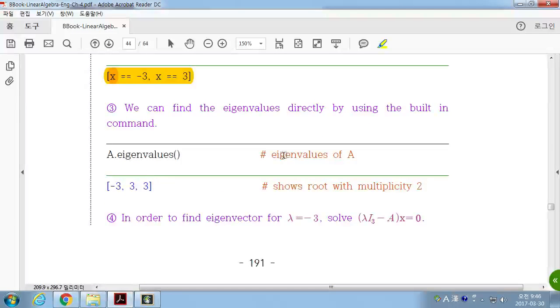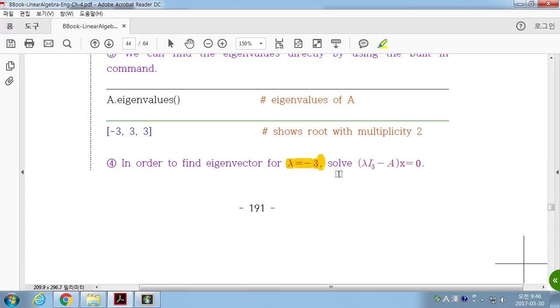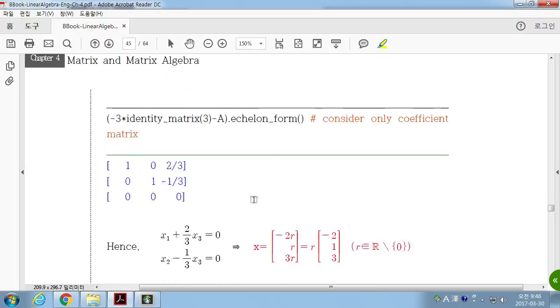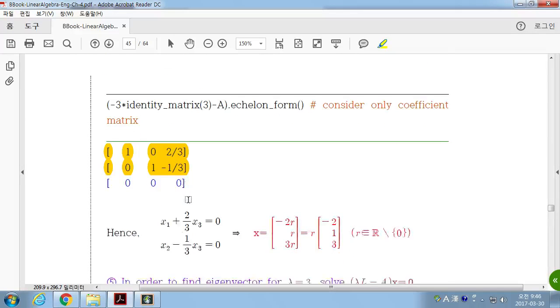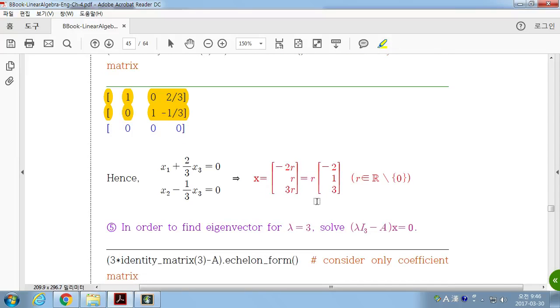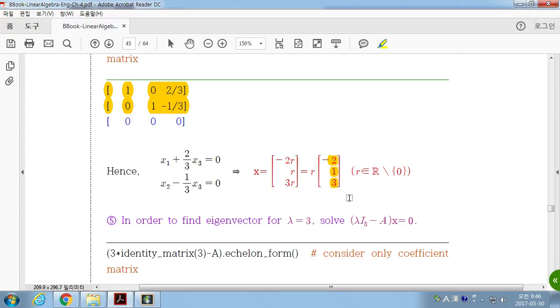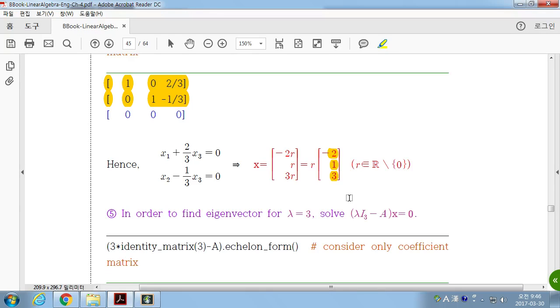For eigenvalue lambda 1 equal to -3 and lambda 2 equal to 3. For lambda 1 equal to -3, solve this linear system of equations, which has the scalar multiple of (-2, 1, 3). So you have one linearly independent eigenvector.